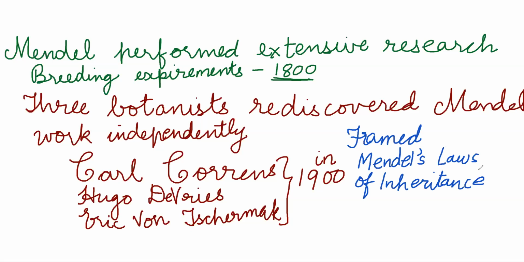Mendel worked with 7 characters and 14 traits, and found out F1, F2 for all of them. In fact, he also maintained F3 generations. He always started with pure lines. Reading that, Karl Correns, Hugo de Vries and Erich von Tschermak framed Mendel's laws of inheritance. So interestingly, Mendel's laws of inheritance were not written by Mendel. They were formulated by somebody else.